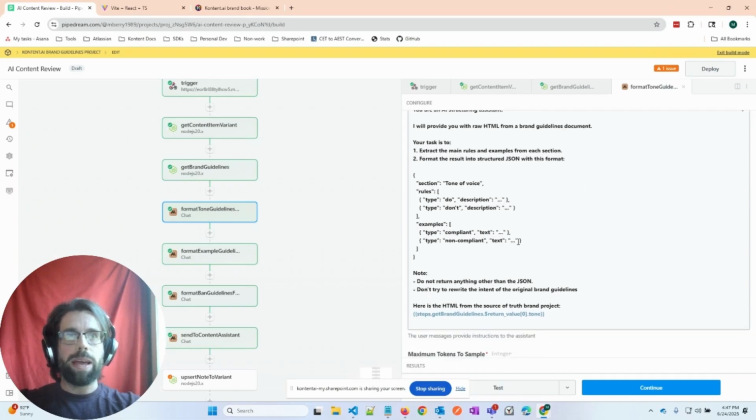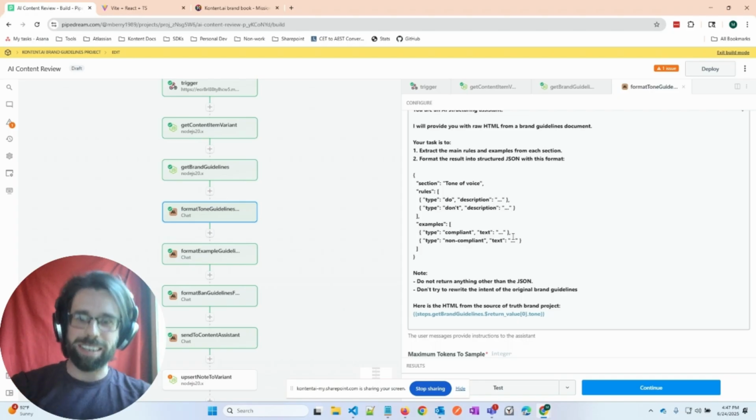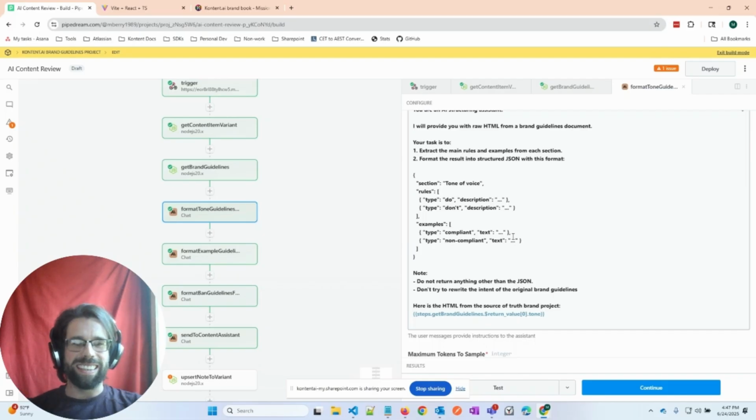So this format was actually inspired by me prompting Claude and asking in several different ways, what is an easy to digest format for you if you need to do compliance checks on HTML content? And it gave me a lot of great recommendations about how the HTML can be distracting, especially if there's proprietary elements in there. And it provided this very simple do-don't categorization and an array of examples of compliant and non-compliant, which actually makes a lot of sense.